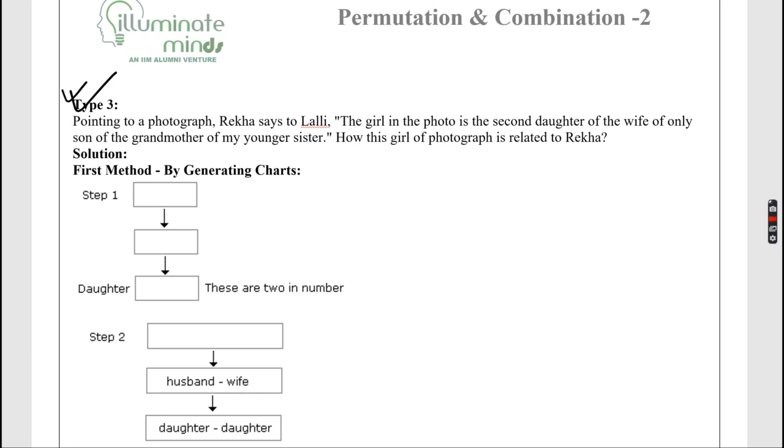Pointing to a photograph, Rekha says to Lali, the girl in the photograph.